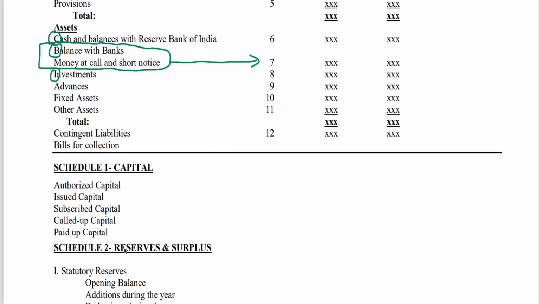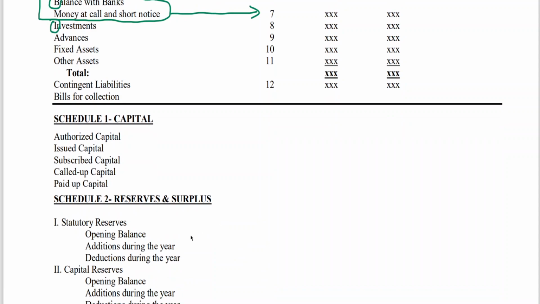Authorized, issued, subscribed, called up and paid up. This is what you learned in company accounts. Same concept we go by it. Reserves and surplus, statutory reserve. Like under section 17 I told you, opening balance means previous year balances, additions during the year, deductions during the year means any statutory reserve that has been used.